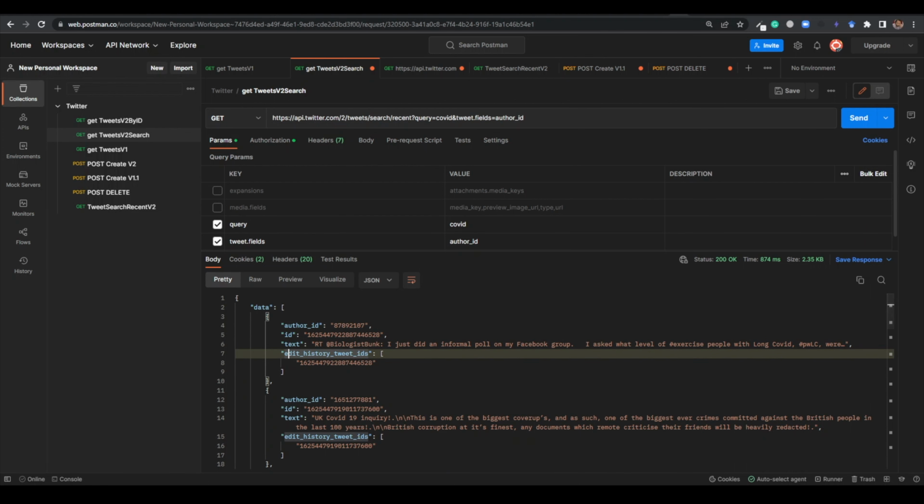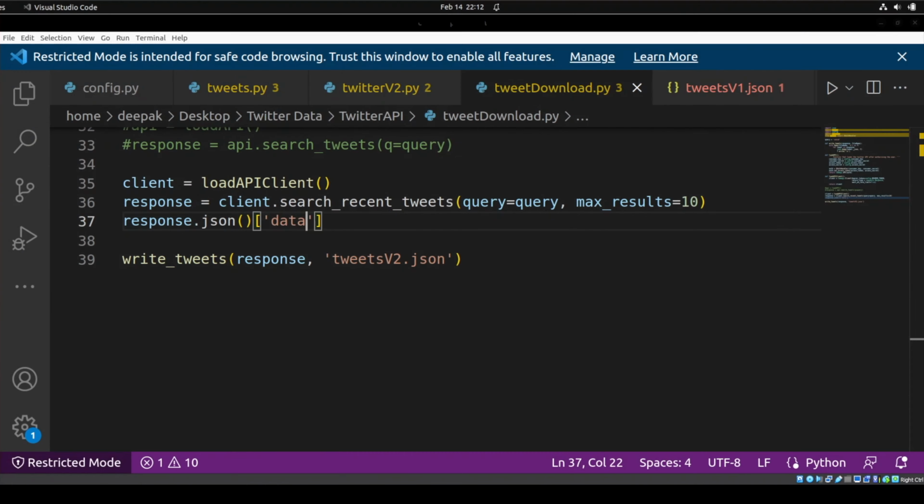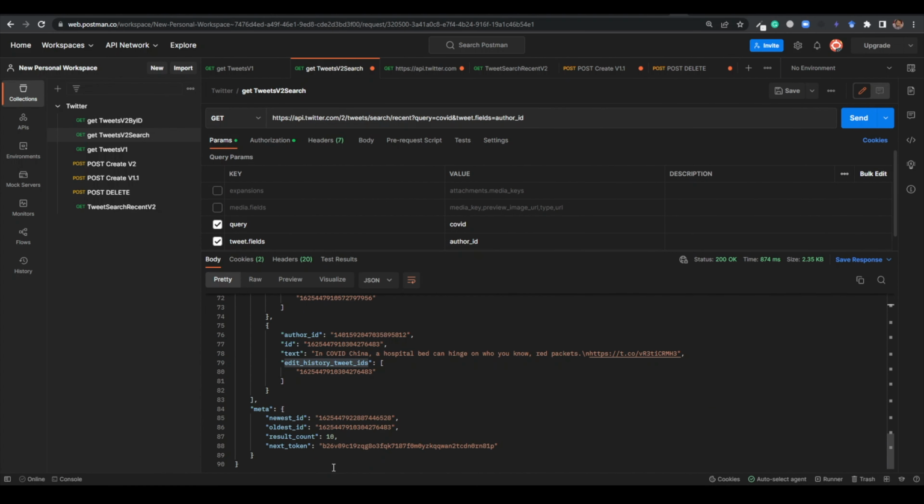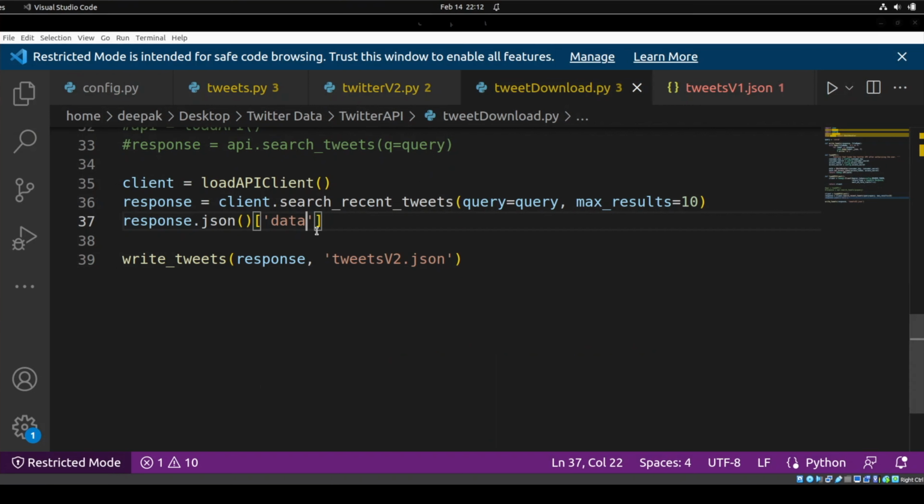Are you getting my point? So let's go back. This data, I don't need anything else. There are a lot of things here. This meta is there, but I'm not getting into that detail. From the JSON, I'm getting data only. Maybe you can save this into something else, or I can write JSON response.